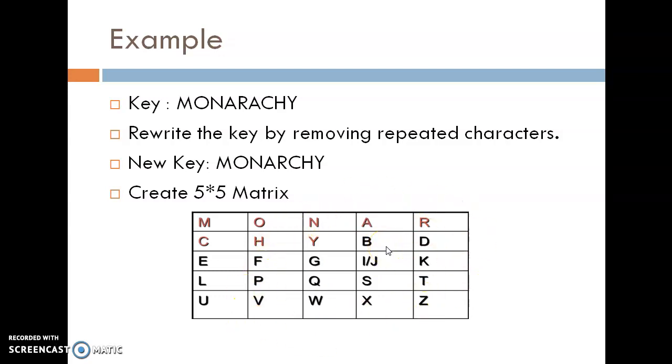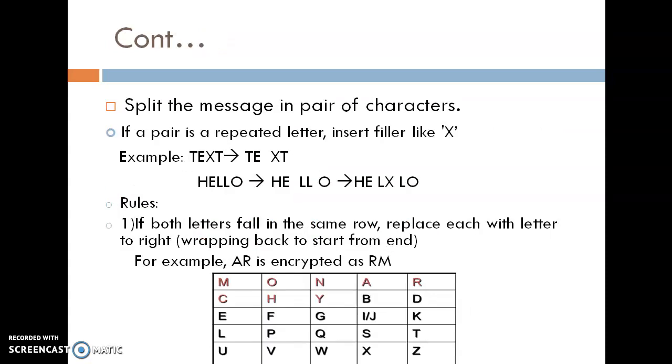Now how to encrypt the data? See here. Split the message into pairs of characters. For example, if the message is text, T-E-X-T, then create the pair with 2 letters, T-E and X-T. If your plain text is hello, then create a pair with H-E-L-L-O. But the same letters are not allowed in the pair.